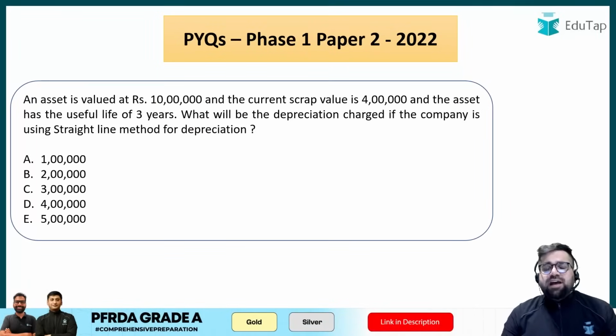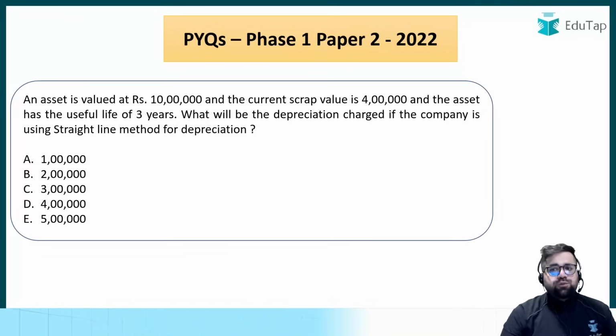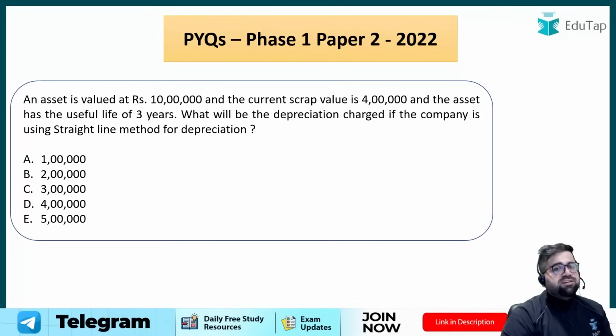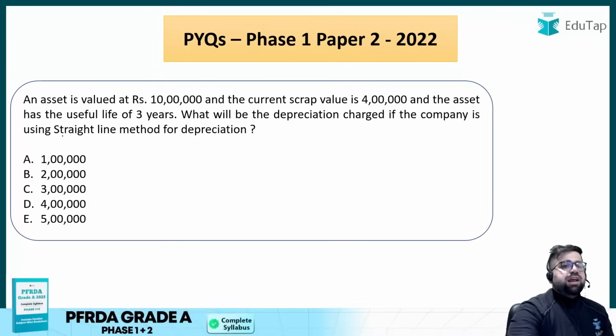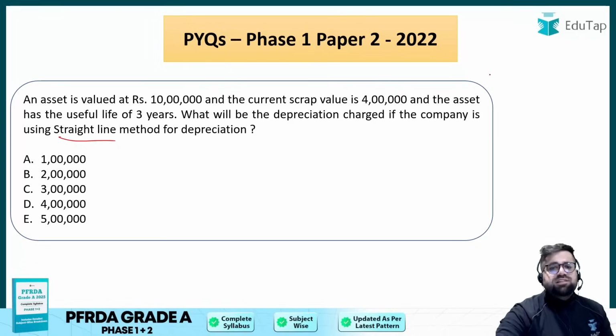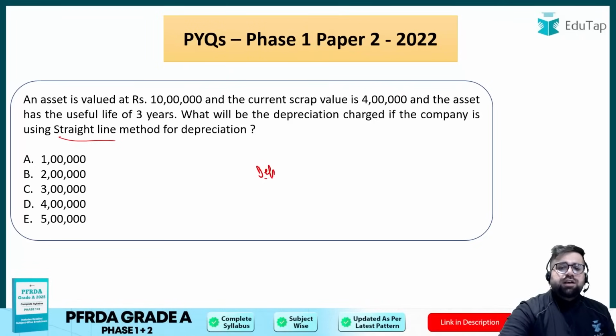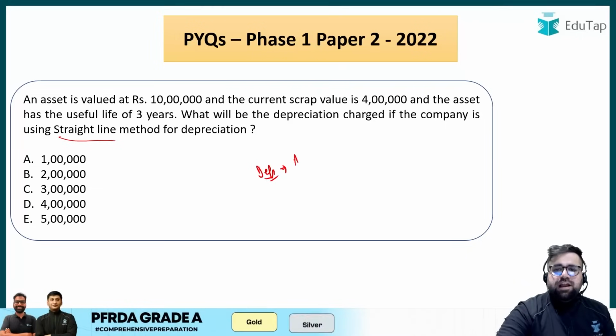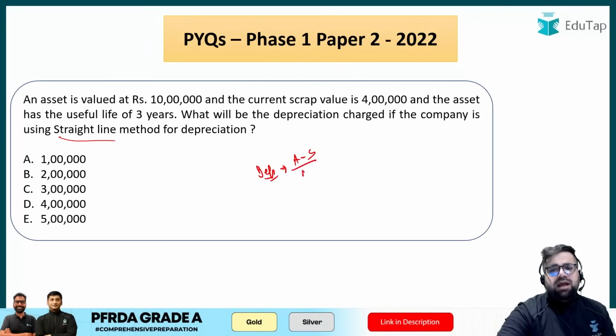An asset has a value of 10 lakh, current scrap value is 4 lakh, asset useful life is 3 years. What will be the depreciation charge if the company is using straight line? In straight line, the depreciation remains the same. The formula to calculate depreciation in straight line is very easy. Your total asset value minus your scrap value divided by the useful life of that particular asset, right?